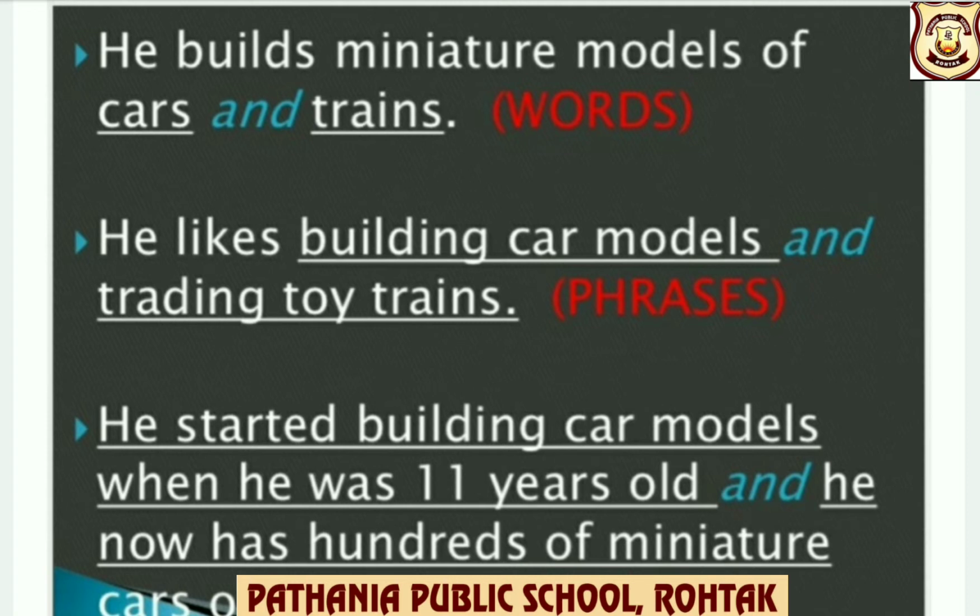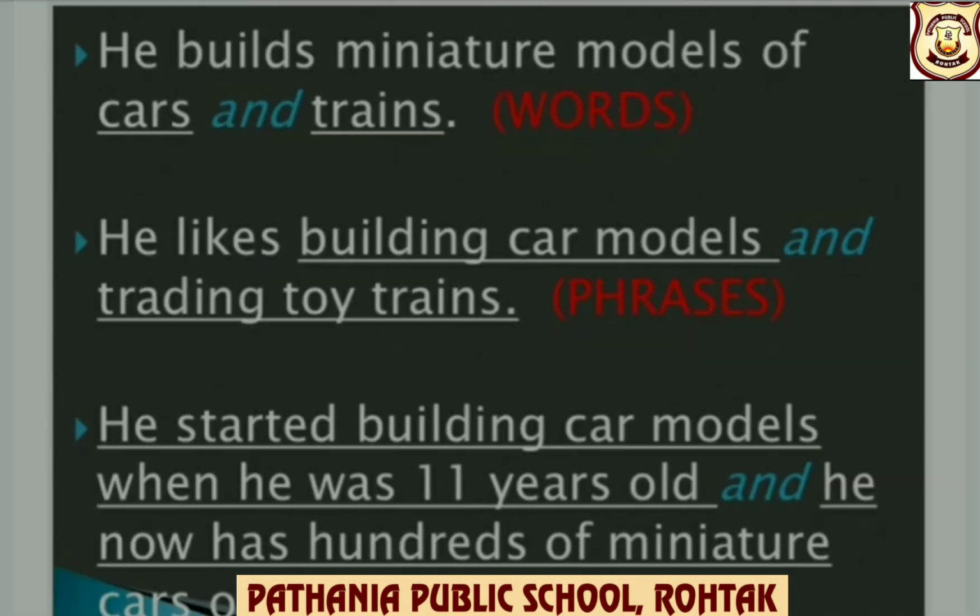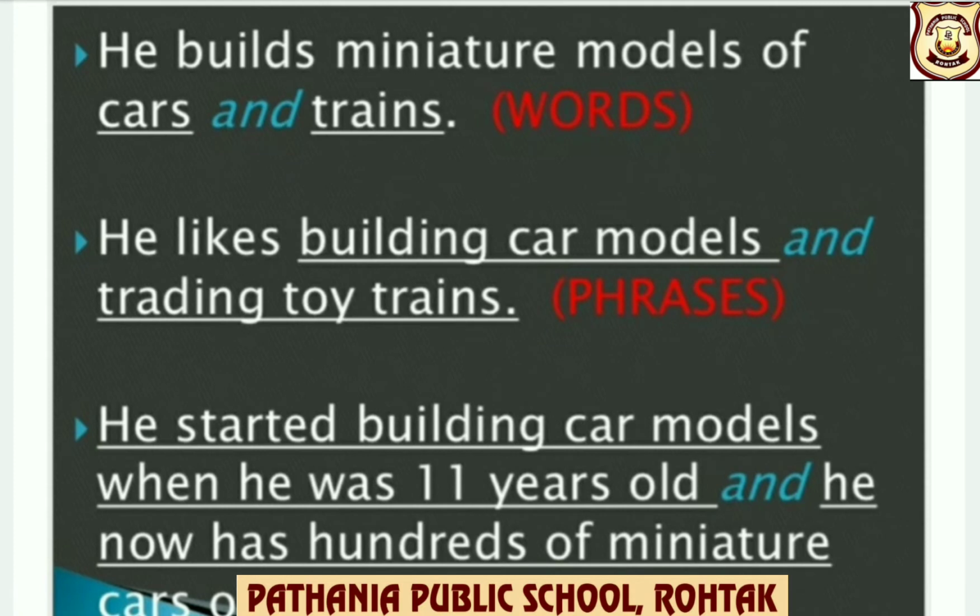Here you can see, children, the conjunction and is used to join two phrases, building car models and trading toy trains. He started building car models when he was 11 years old and he now has hundreds of miniature cars on display. So here you can see, children, the conjunction and is used to join two clauses.